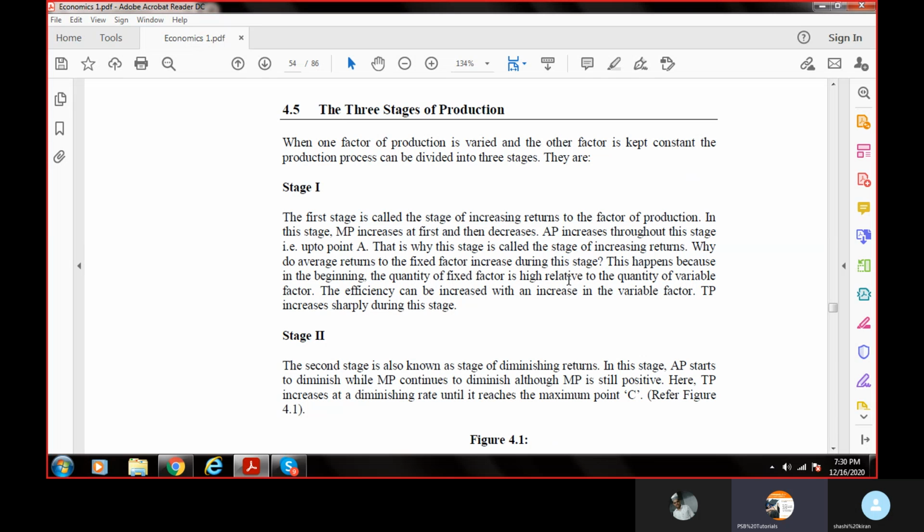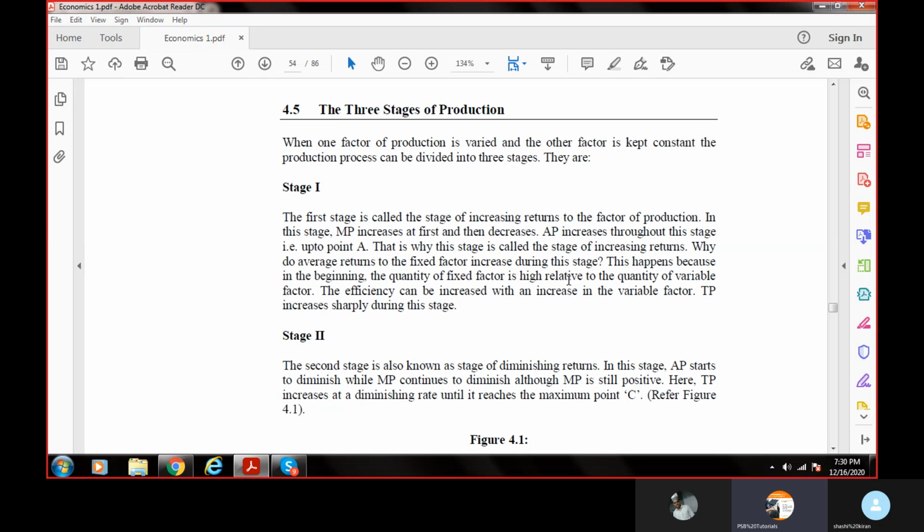Now how is it happening? Increasing returns means I am investing 100 rupees and I am getting in return more than 100, maybe a return of 200. Why is it happening? Because initially my entire facility was not used. At zero clients, my expenses were at the highest. At that time, when even one customer came, he gave a high return.